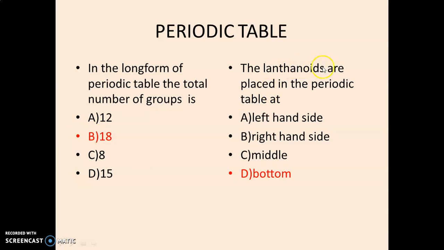Next question, the lanthanides are placed in the periodic table at. What is the position of lanthanides in the periodic table? There are 4 options: left hand side, right hand side, middle and bottom. As we saw in the earlier slide, at the bottom is where the lanthanides and actinides are situated or placed in the periodic table. The correct option is the bottom.